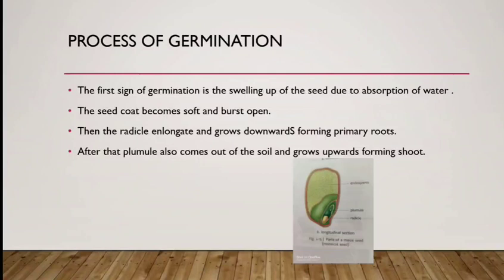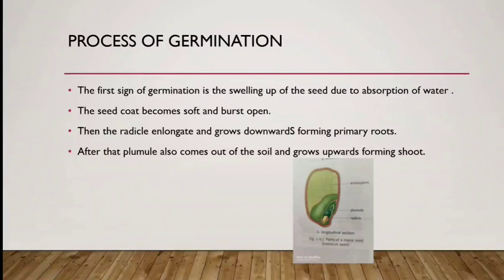Second, the seed coat becomes soft and bursts open. What will happen inside the soil after absorption of water? Because too much water gets inside, the seed swells up, and the seed coat, the outer covering of the seed, starts getting ruptured and bursts open.